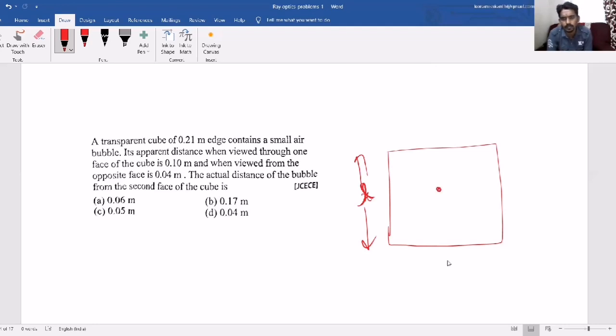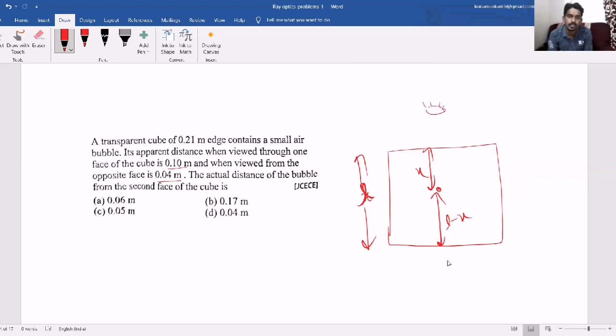See, we don't know where it is. Let's say somewhere, so the distance you consider x. Then the other face distance will become L minus x. So x is the real depth from one side, and L minus x is the real depth from the other side. But when viewed from one side, the apparent depth is 0.10, and when viewed from the other side, the apparent depth is 0.04. Suppose from here you are observing.